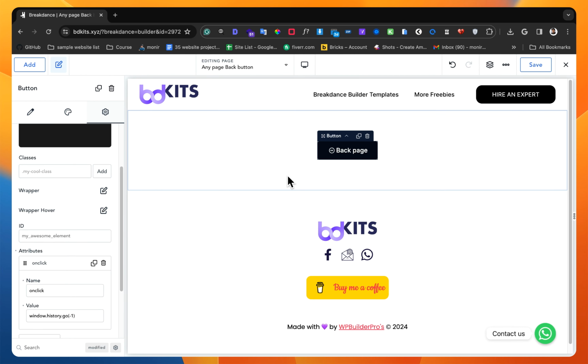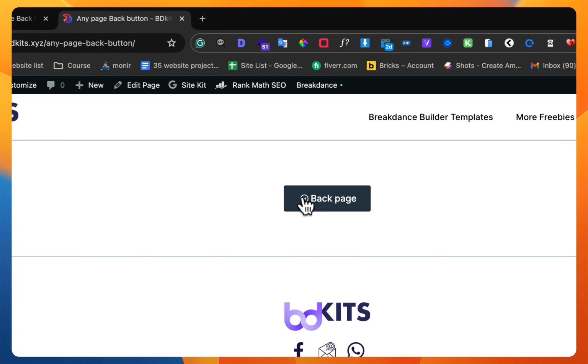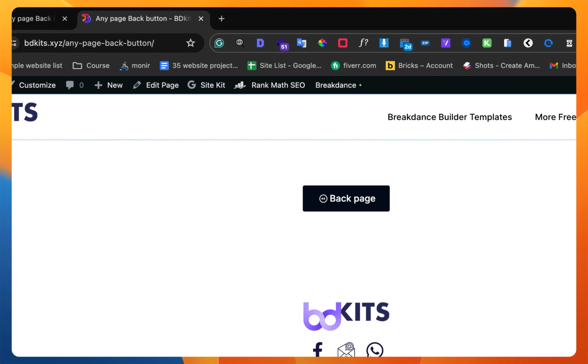Wherever you are, it will take you to the previous page from the history. So I will paste this code in the description or maybe in the comments, so you will get the code, don't worry. So if I go there and if I click now, it will not work,